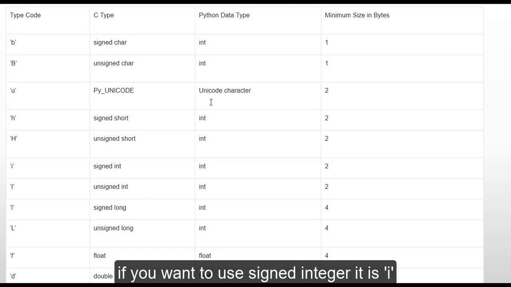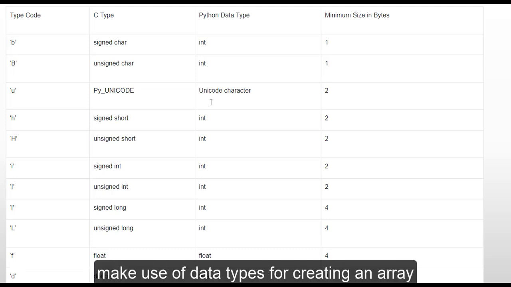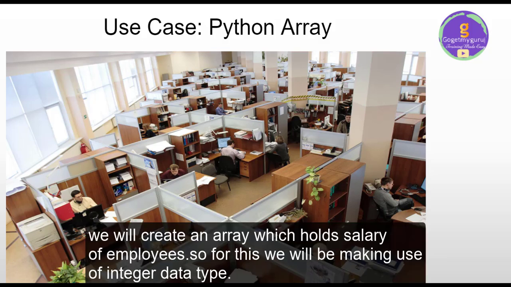If you want to use signed integer, use I; unsigned integer, capital I; if you want to use float, which is of double, you can make use of type code D. So you can refer to this table and make use of data types for creating an array. So let's take a scenario of an office wherein we'll create an array which holds the salary of employees. For this, we'll be making use of the integer data type.